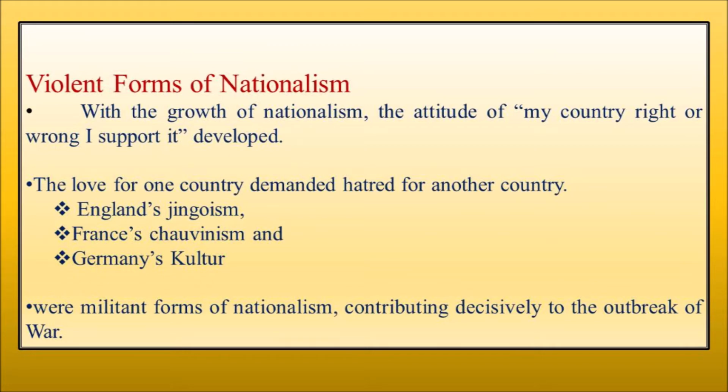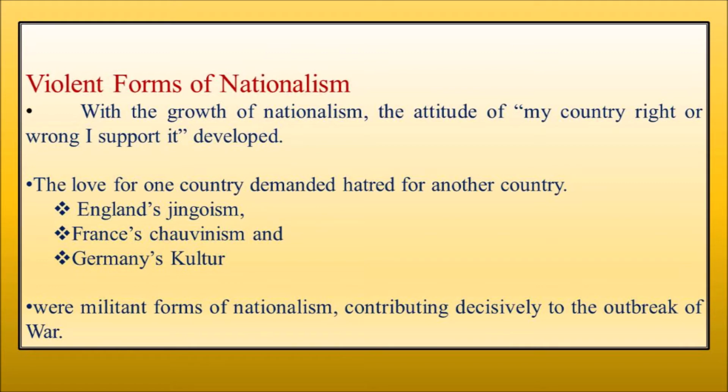This leads to love for one country demanding hatred for another country. England's jingoism, France's chauvinism and Germany's Kultur were militant forms of nationalism. These names, jingoism, chauvinism, Kultur, are the names of the method that is followed in each country. These are the militant forms or the forces.